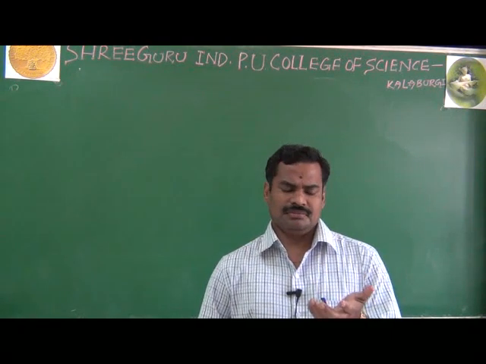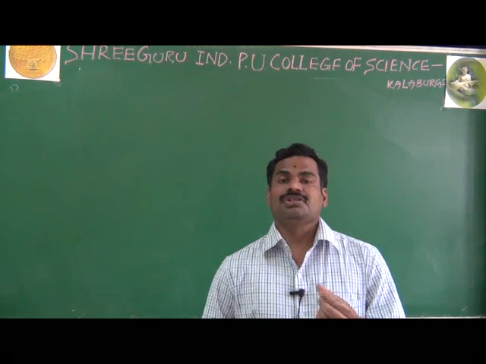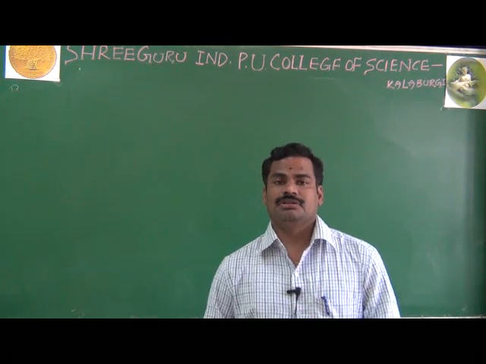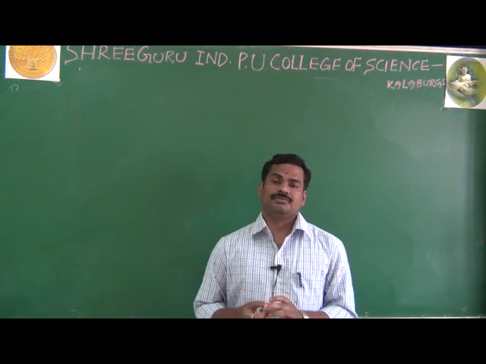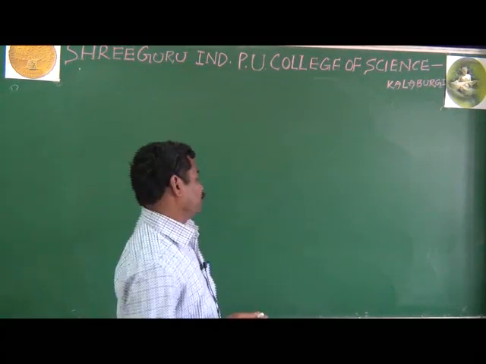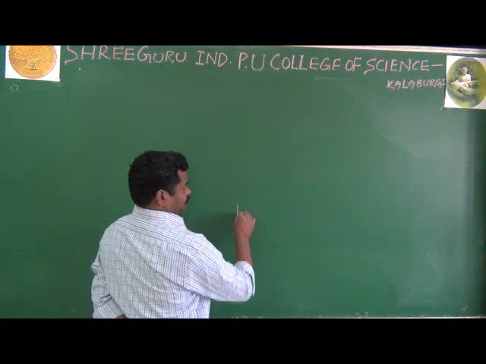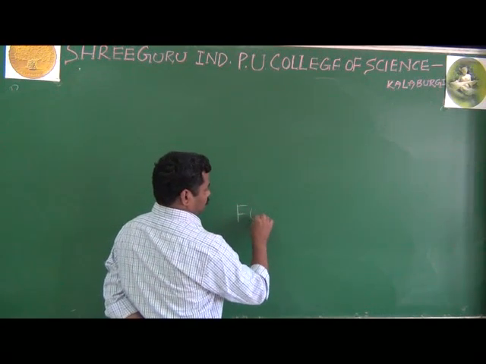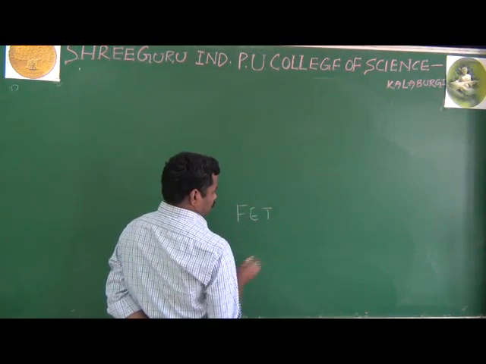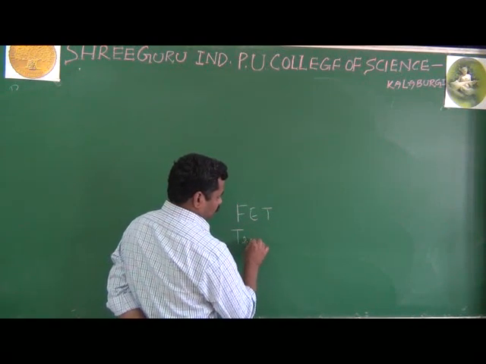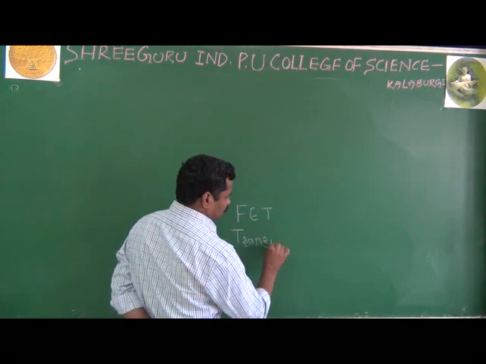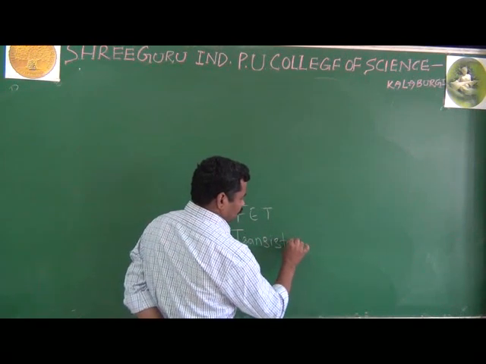And as I said already in the beginning classes, we have 13 chapters. In the 13th chapter, as I said already, the first topic is FET, and the second topic is transistor biasing.